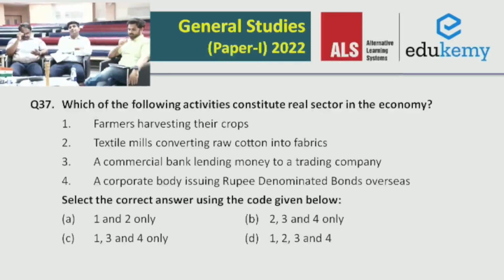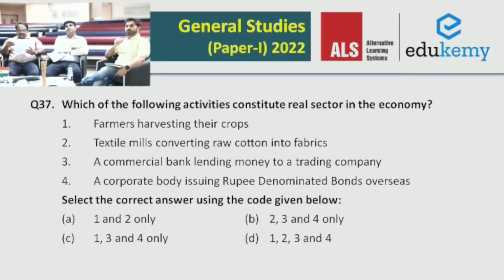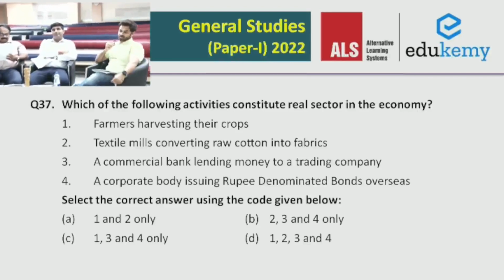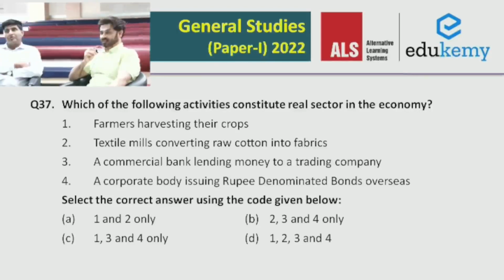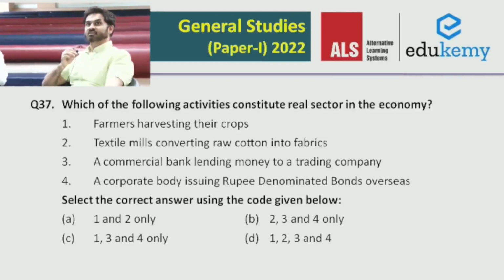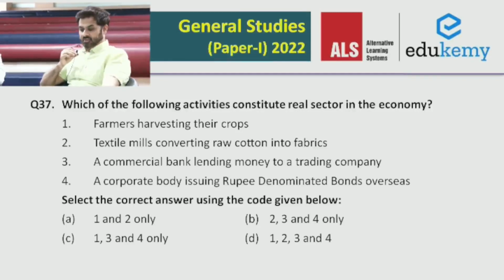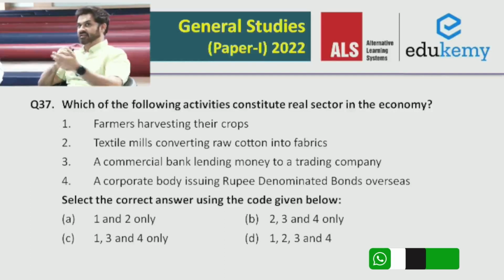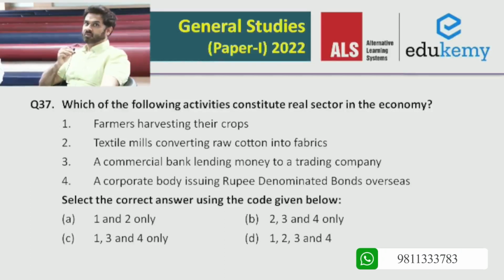Question number 37 is about the real sector in the economy. So this again is a basic question. If you understand what the real sector in the economy is, the real sector is all about where real transactions are happening. Real transactions in the economy indicate where goods and services are produced or transacted. So you see the first and second statements are about physical goods and services. Third and fourth are about intangible instruments, right? So it's a commercial bank lending money to a trading company or a corporate body. All such financial intangible transactions, both these statements will not be correct. The answer will be A in this case. First and second statements are correct.